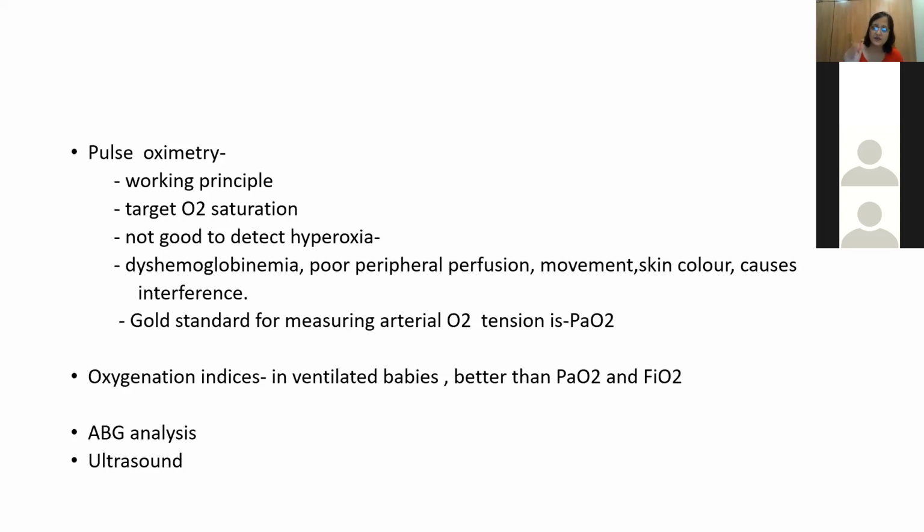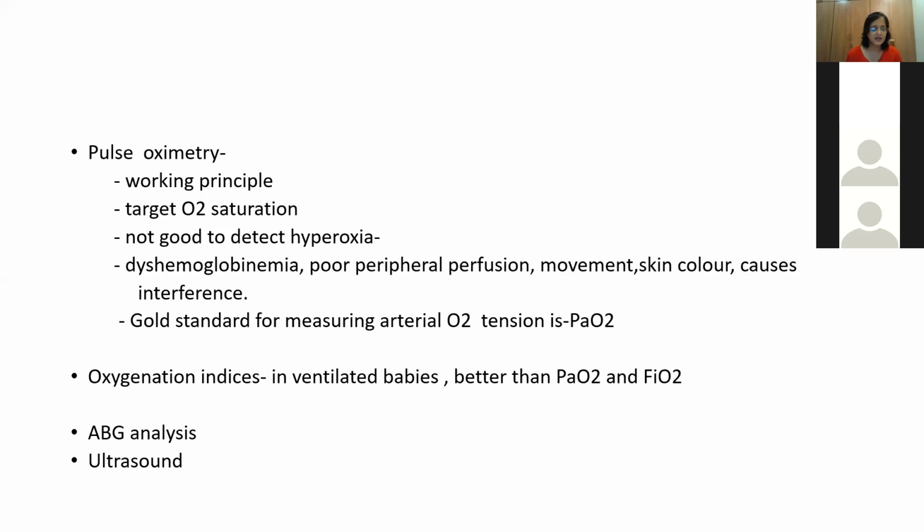When it is passed through the tissues, the light is absorbed by the tissues and part of it is reflected back, which is captured by the machine. The amount of light reflected back and captured depends upon the relative amount of oxygenated and deoxygenated hemoglobin present in the blood. So this is how pulse oximetry measures saturation.